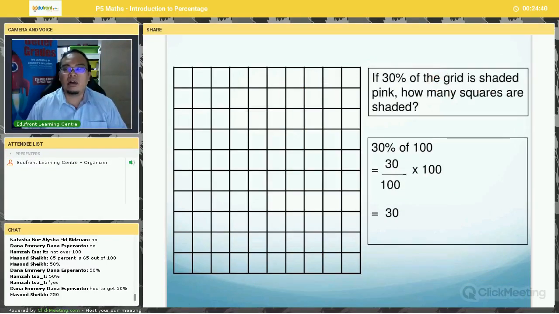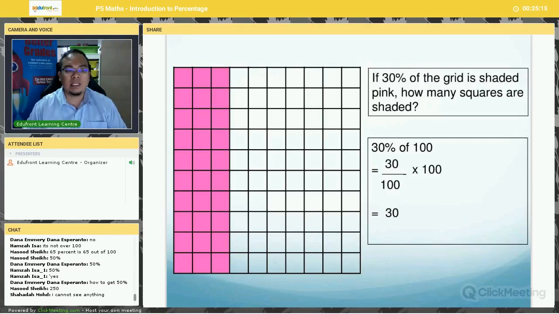If 30% of the grid is shaded pink, how many squares are shaded? What we need to do is count the number of squares. 1, 2, 3, 4, 5, 6, 7, 8, 9, 10. So in total there are 100 squares here. So 30% of 100, 30 over 100 multiplied by 100, you get 30. So you have to shade 30 squares. This is very simple.